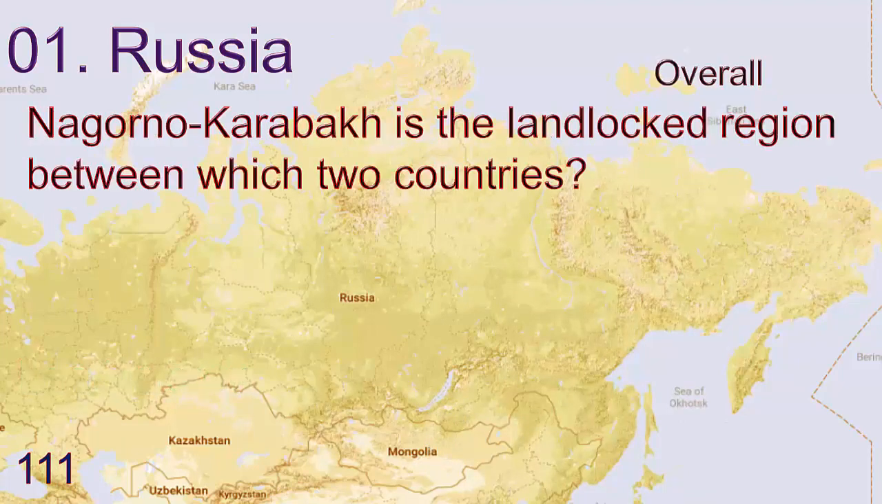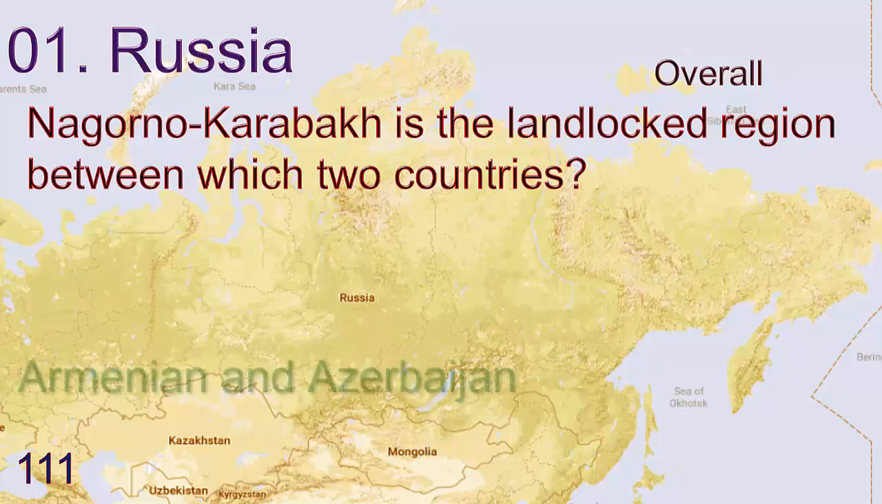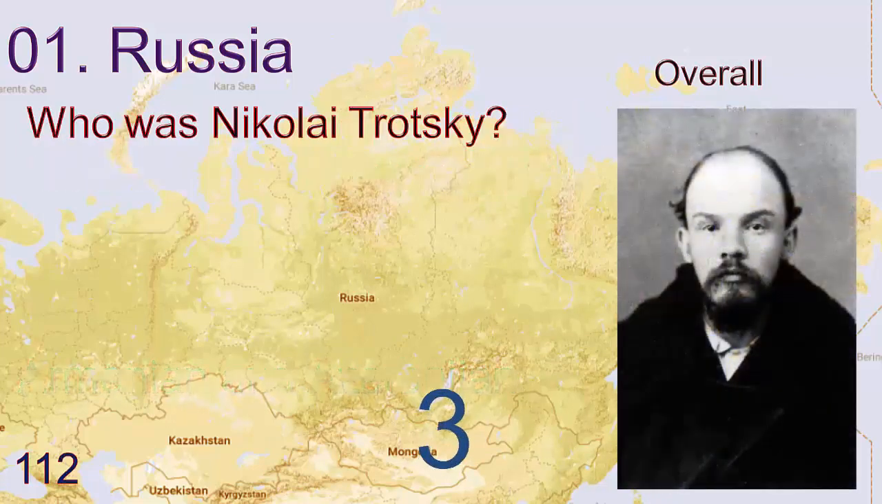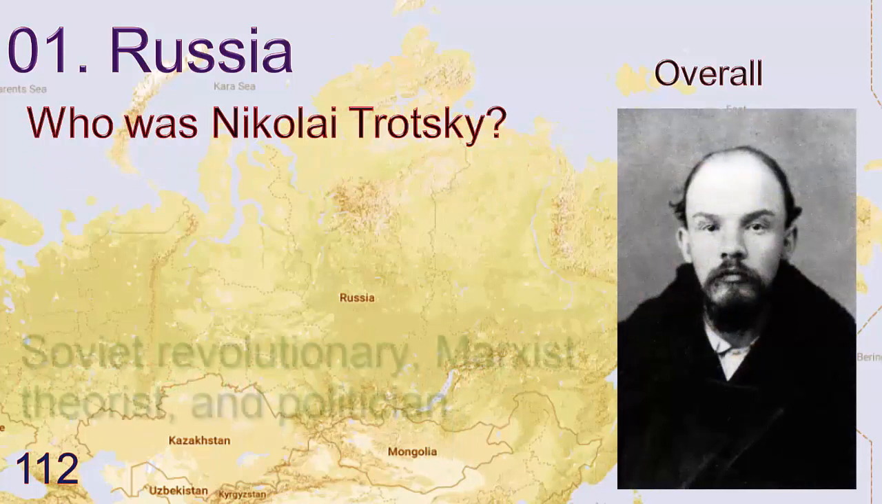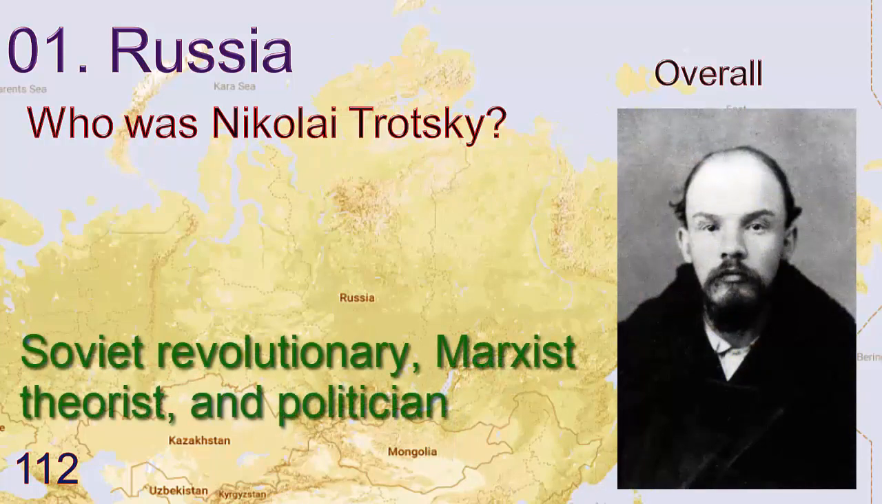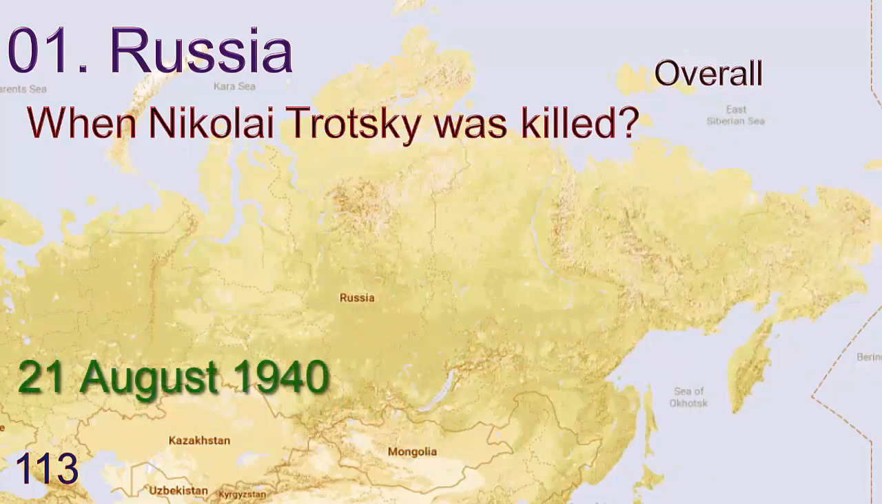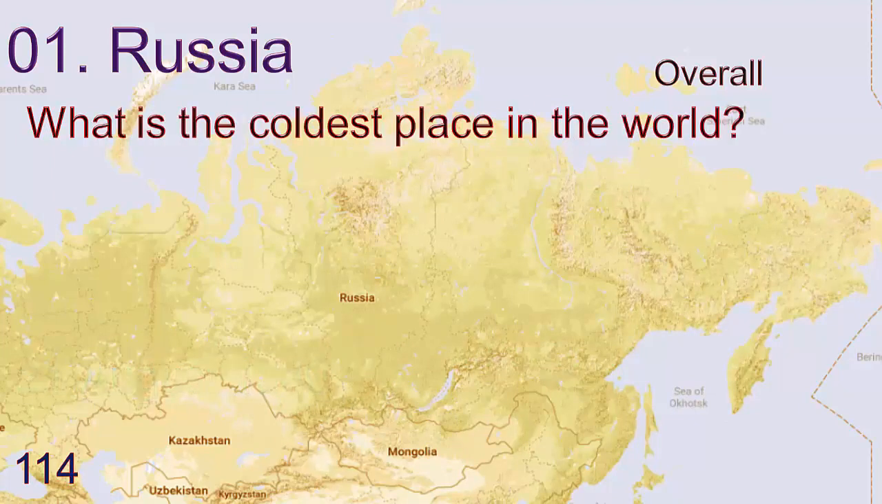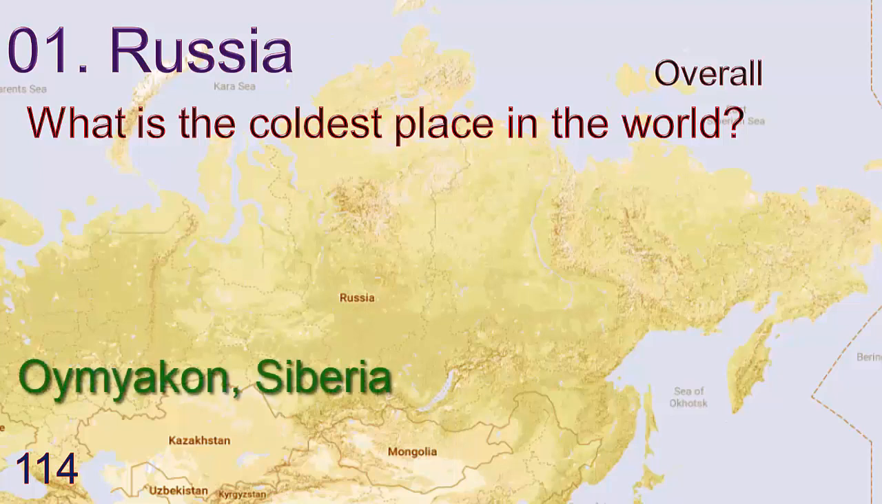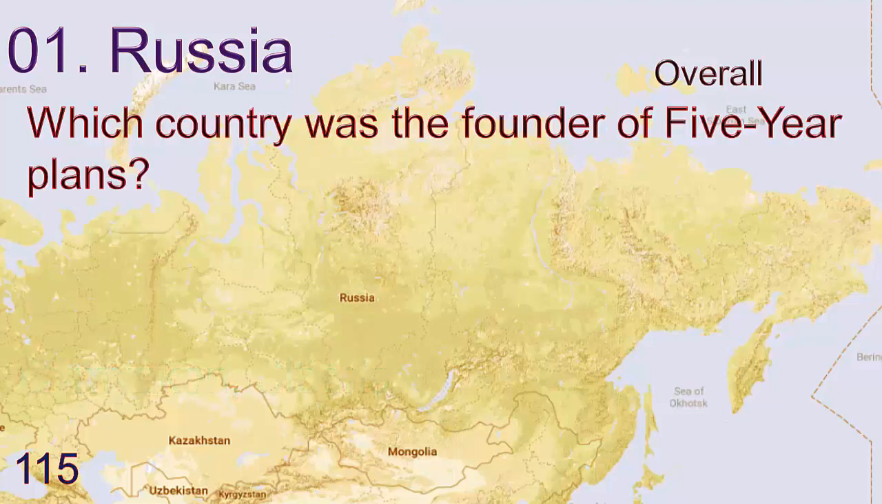Nagorno-Karabakh is the landlocked region between which two countries? Answer is Armenia and Azerbaijan. Who was Nikolai Trotsky? Soviet revolutionary, Marxist theorist and politician. When was Nikolai Trotsky killed? 21st August 1940. What is the coldest place in the world? Oymyakon, Siberia.